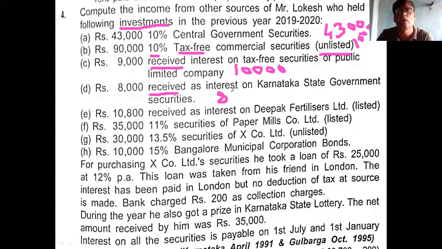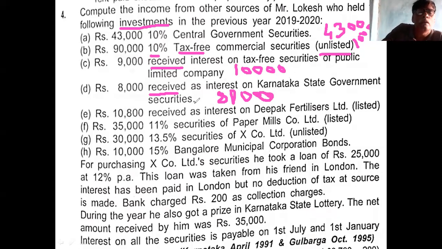8,000 is the amount. If you try to gross up, it does not work. If you divide by 90, you will not get an integral value. You will get a fraction. Remember this. Okay. How many zeros I gave here? Only 8,000 rupees. This is 8,000.